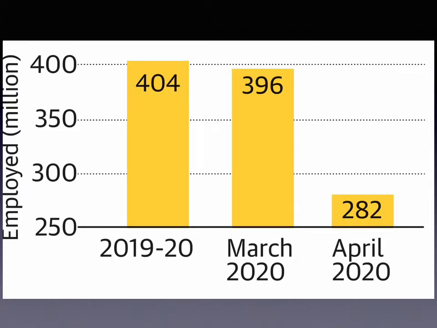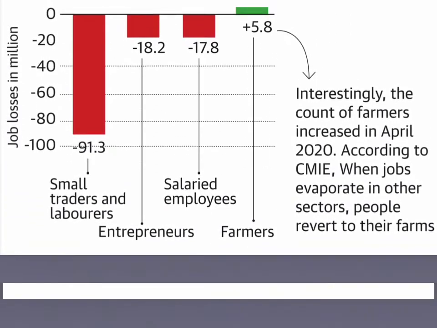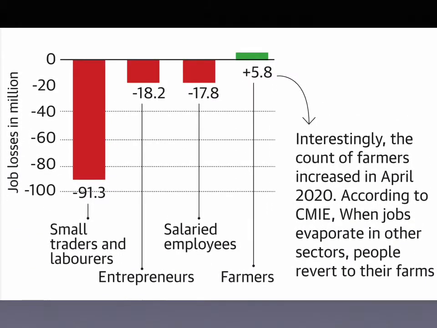The average employment reduced from an estimated 404 million during 2019-2020 to 396 million in March 2020. In April, it came down to 228 million, 122 million estimated job losses. The small traders and wage laborers category lost more than 9 million jobs in April 2020 compared to the 2019-2020 average. A significant number of salaried workers too lost their jobs.